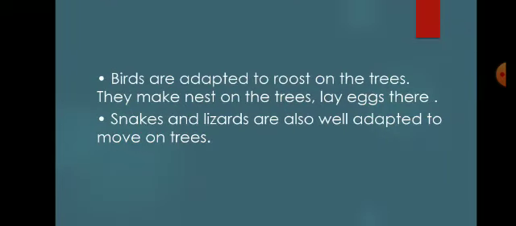Also, birds are found in the tropical rainforest and they are adapted to roost on the trees. They make nests on the trees and lay eggs there. Snakes and lizards are also well adapted to move on the trees.